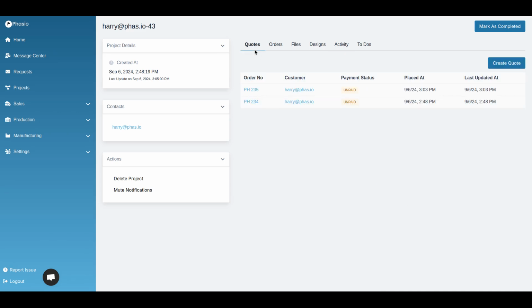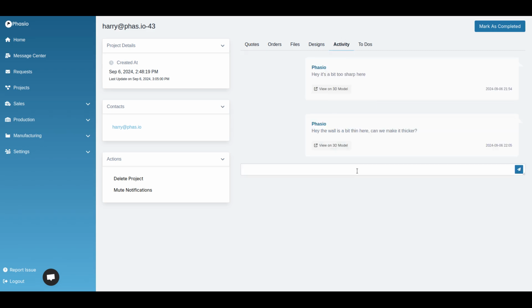So you can see the idea of putting projects first is to enable you to ensure that the requirements of the part are right, so that you can have that smooth communication back and forth with the customer before the quote turns into an order. We want to really spec out the requirements before the quote turns into an order. As much as possible, we want to streamline that into a single screen like this. And for ongoing projects where you have larger batches that are coming through, this is quite helpful because the activity thread across all of those orders and projects is going to stay the same. It's going to stay inside of this screen, so it persists across orders.